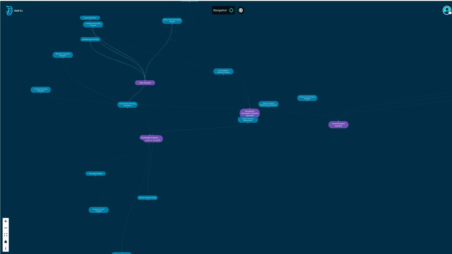And at any point in time, if you would like to edit your profile, if you want to add more skills, or if you want to remove your skill, or if you want to change your preferred job title, you can definitely do it by clicking on edit profile. Or if you want to log out of the system, you can log out. And also you've got some navigation buttons on the lower left.